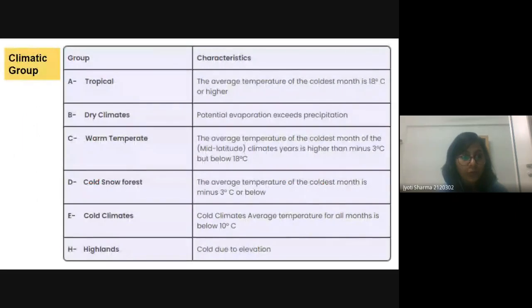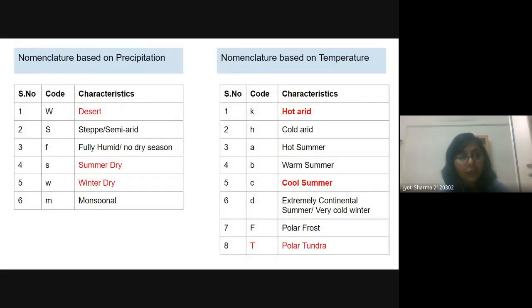So these were the climatic groups, but because we have seasonal variability, we must have some subtypes of this climatic group. For the subtypes, we have some nomenclature based on precipitation, and we also have some nomenclature based on temperature. These are the precipitation based codes. If we have desert, meaning we don't have sufficient rainfall, then we will see it as capital W.